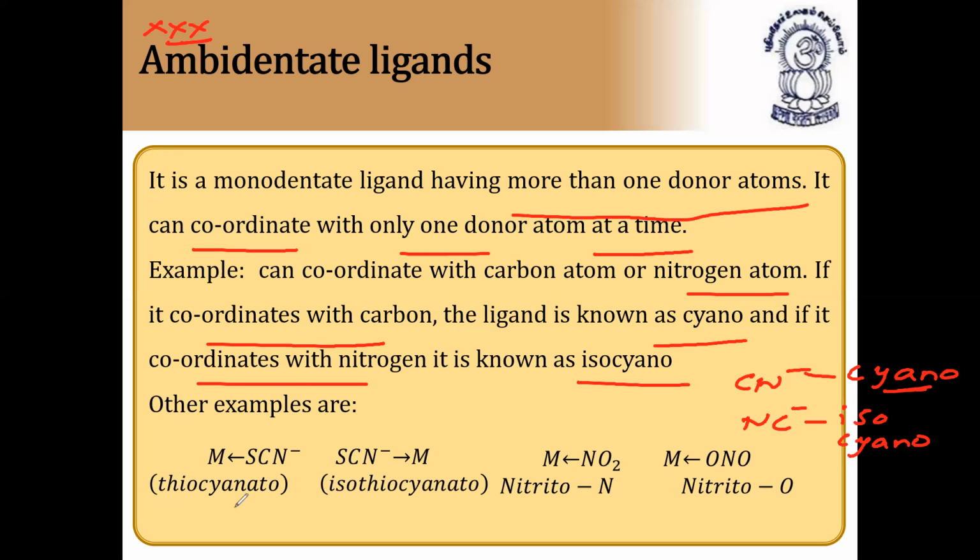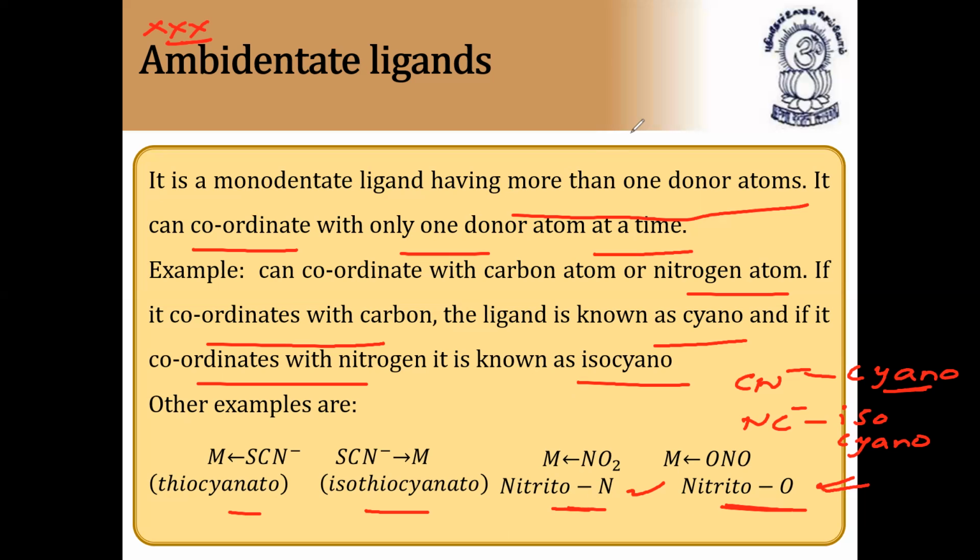Other examples are thiocyanato and isothiocyanato. Here SCN minus can coordinate through sulfur or through nitrogen, giving thiocyanato and isothiocyanato. Similarly, NO2 and ONO are nitro and nitrito. If it is donating through nitrogen, it is called nitrito-N. If it is donating through oxygen, it is nitrito-O. All four of these are very important.